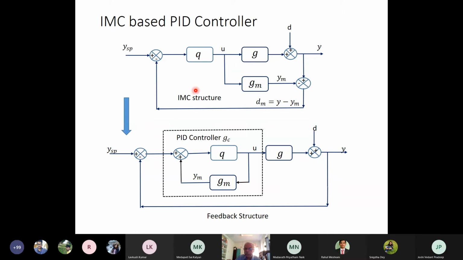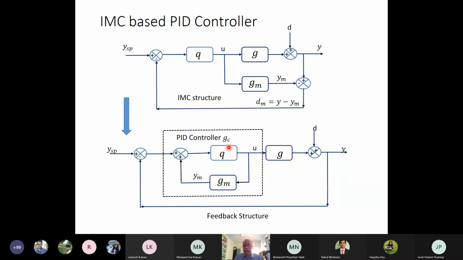If I can convert from IMC structure to feedback structure, then obviously I can convert the IMC controller to a PID controller. So from this block diagram itself, I can relate Q with GC, where GC is the feedback controller.